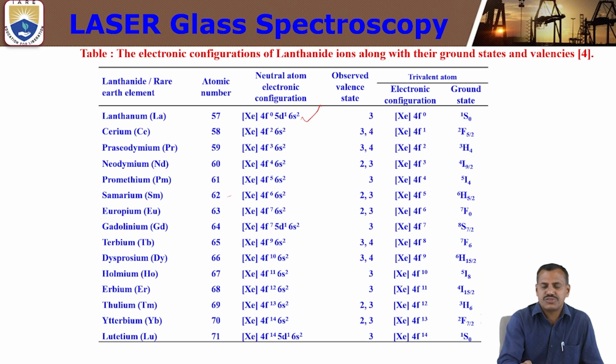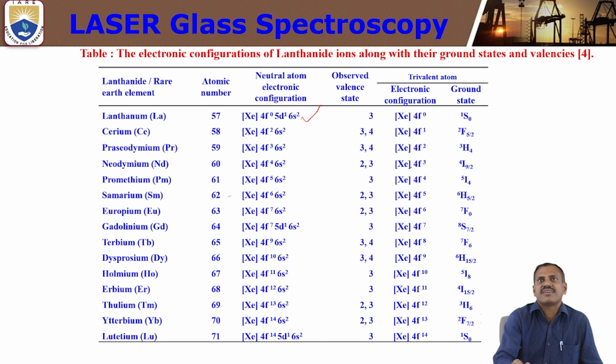This has two states, 3 and 4. Those are the observed valency states, 3 or 4. Next, if you see neodymium, xenon 4f2 6s2, this also has two states, 2 and 3. Here is the trivalent atom electronic configuration, and this is the neutral atom electronic configuration.